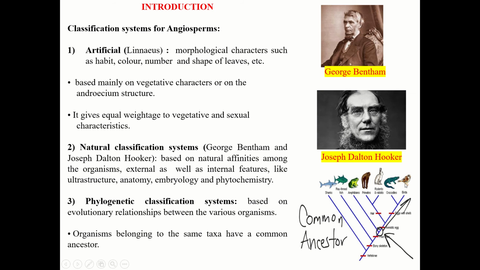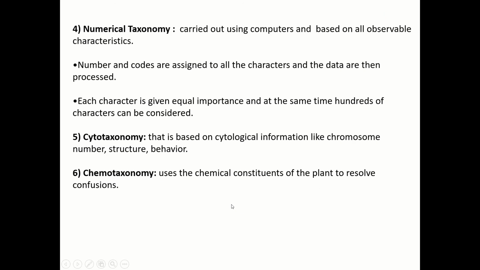Birds and crocodiles have the same type of evolution; they come from eggs with shells. So they must have a common ancestor. Although they are two different species, they may have a common ancestor. Then those animals which have hair may also have a common ancestor. So phylogenetic classification is based on the evolutionary relationship.